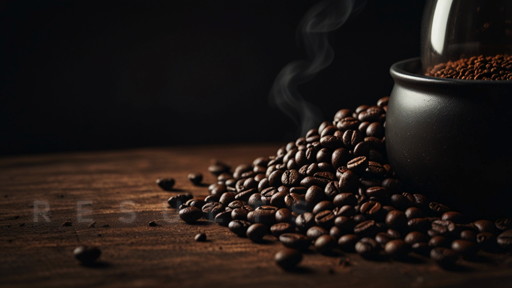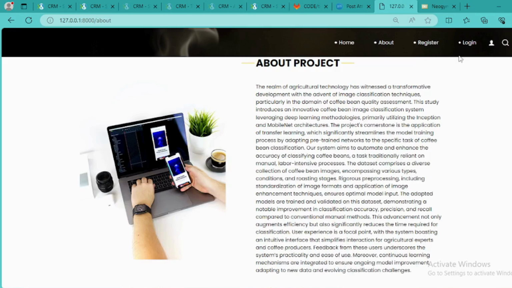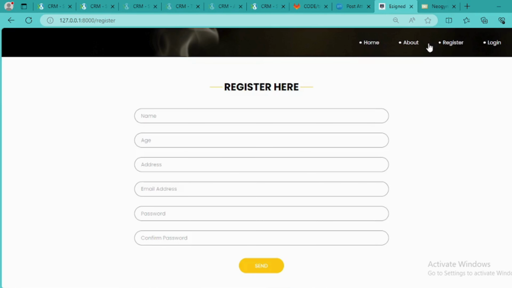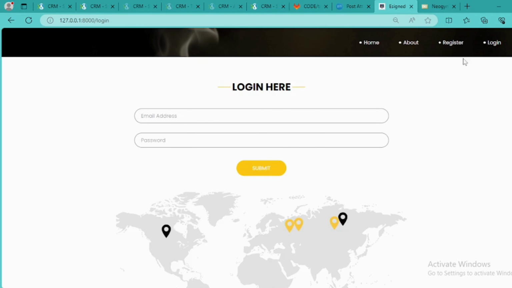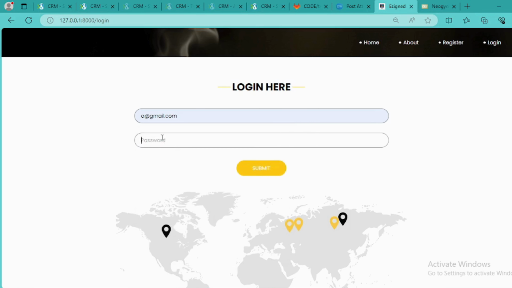Results. The homepage serves as the gateway to our malware classification project, providing an intuitive interface for users. This is the About page of the project. The registration page in this project serves as the initial user interface for creating accounts. The login page serves as the initial access point for authorized users in the malware classification project.